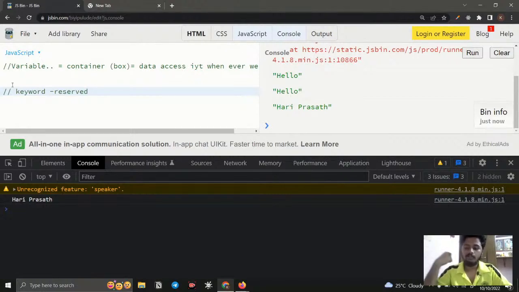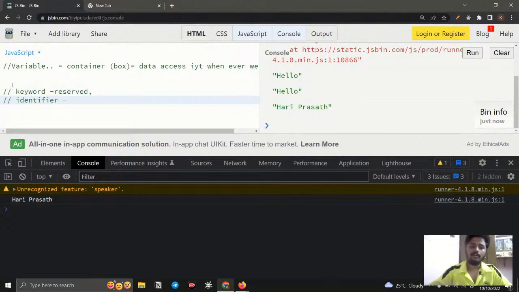For example, for creating a variable we have a keyword, for creating a function we have a keyword, for creating a loop we have a keyword. If I use it, the computer will understand that you are going to create a variable. Right now just understand, keywords are reserved words, and we also need an identifier.